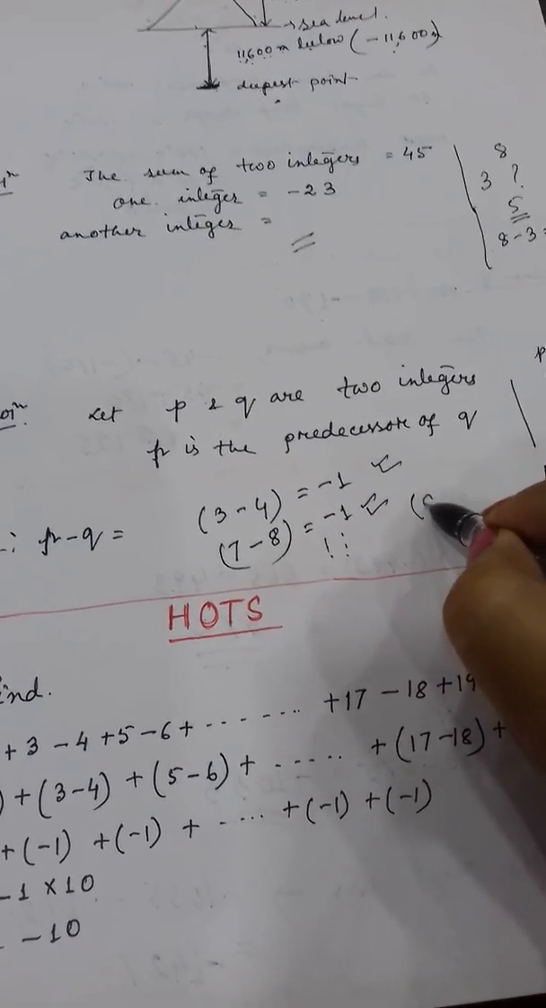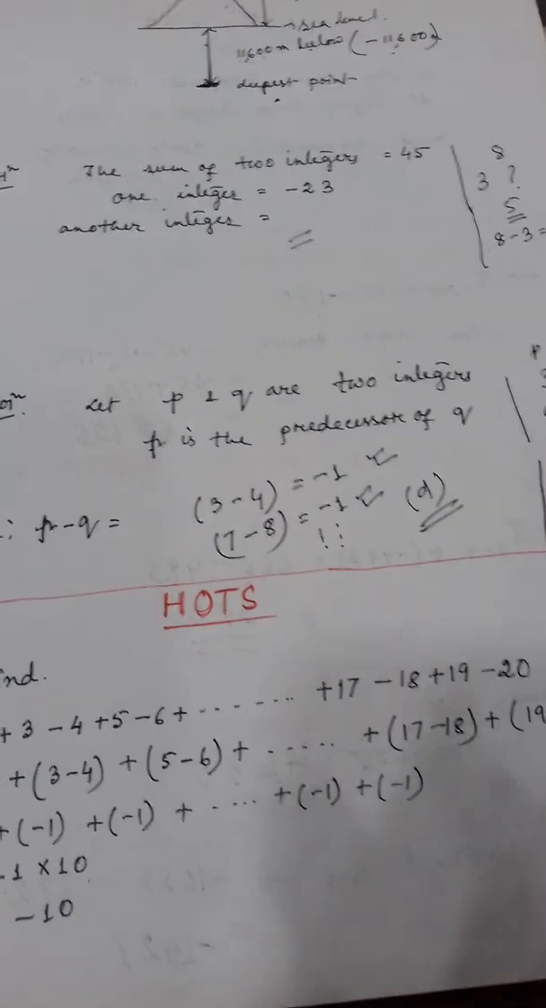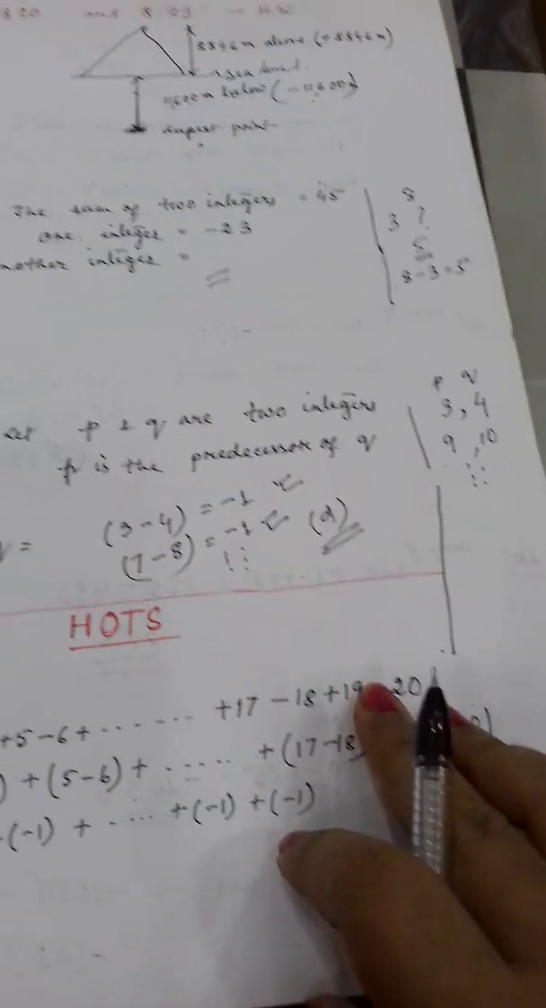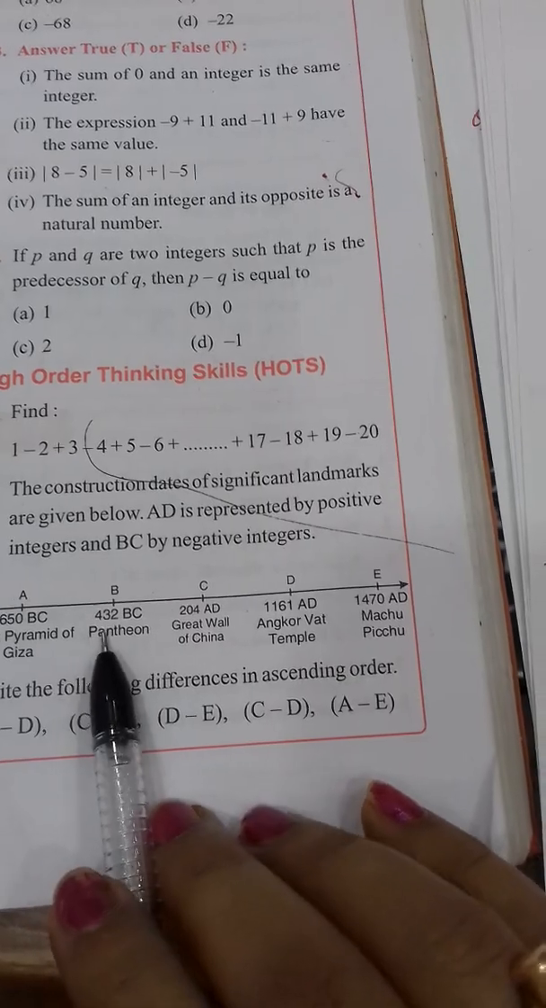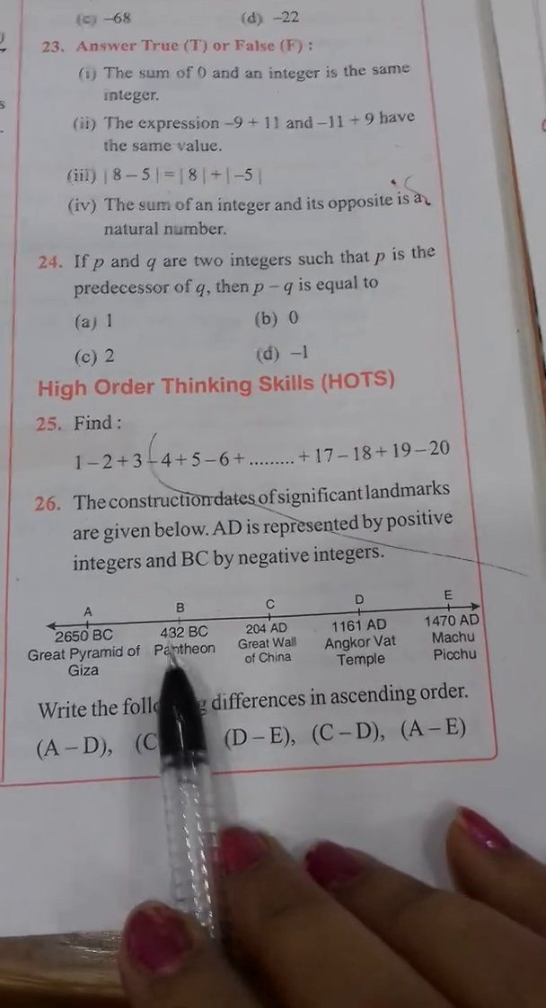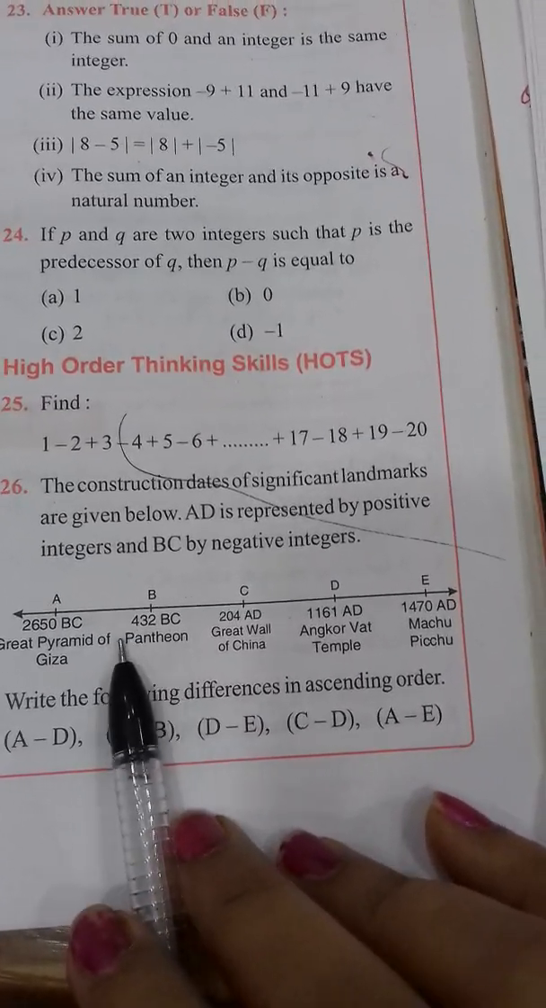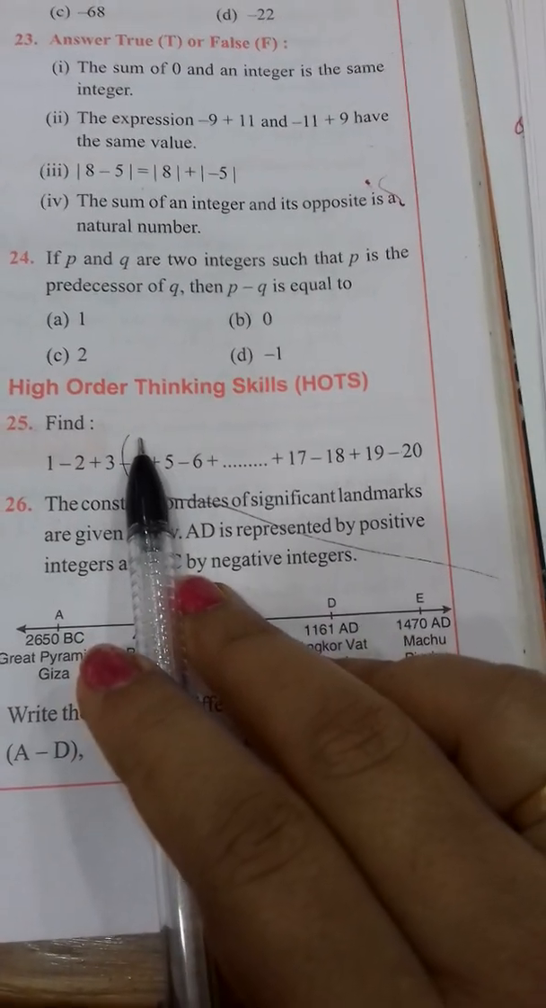So option D will be the correct option. Clear, students? Have you understood how to find out? Now here two questions are there. This question number 26 is not so important; if you want, you can avoid it. Clear? Question number 25 I am showing.